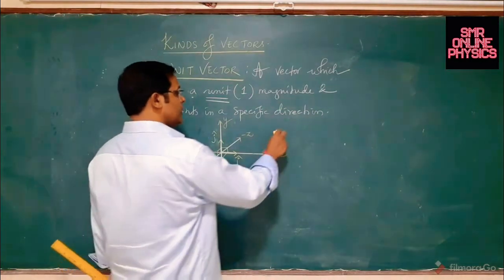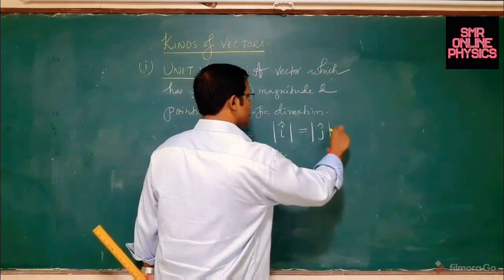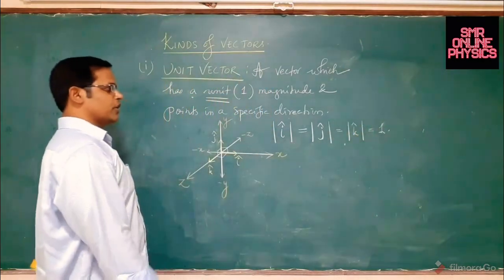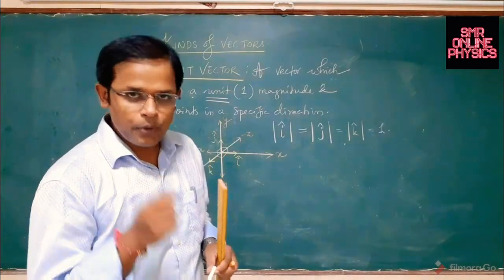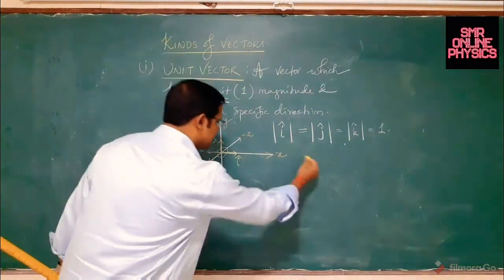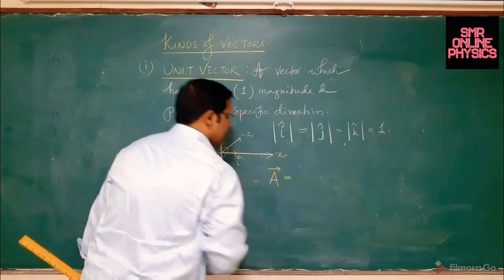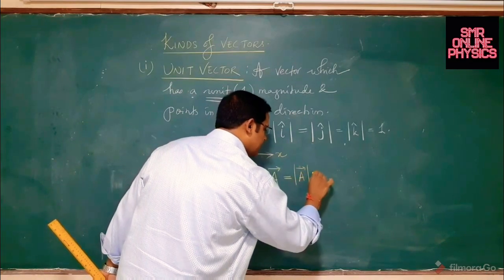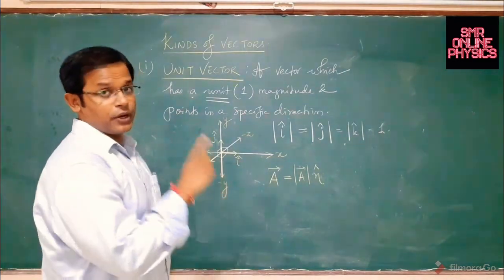Please mind it, the unit vectors will always have a magnitude of 1. That's it. It's very important to understand. Any vector can be expressed as a product of its magnitude and a unit vector. Let me show you how to write it. Vector A can be written as the modulus of vector A multiplied by a unit vector eta. The unit vector symbol can be anything. That is a vector pointing in the direction.